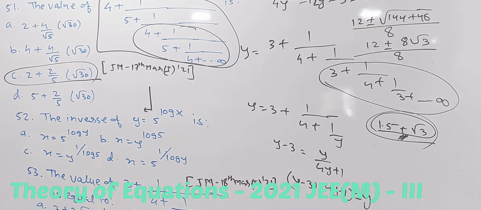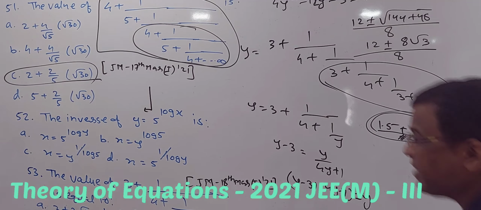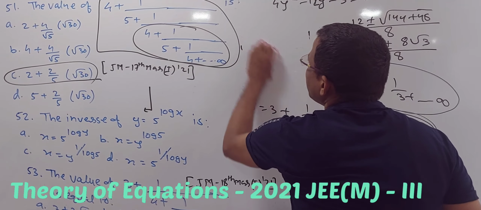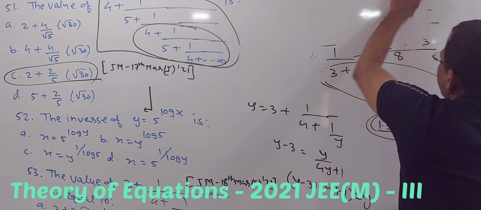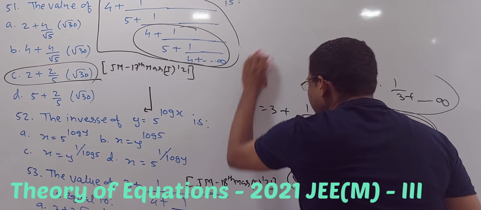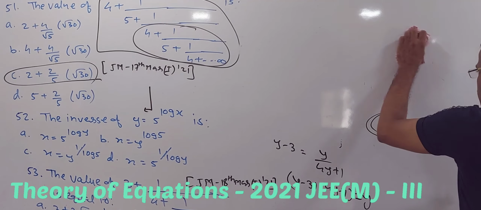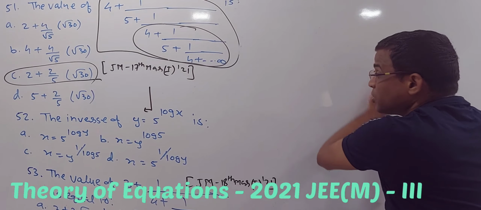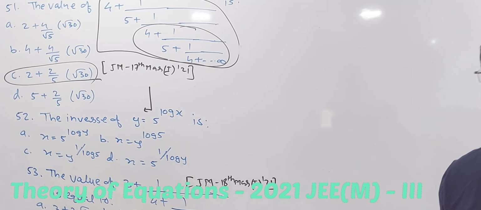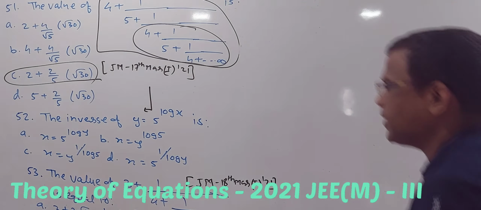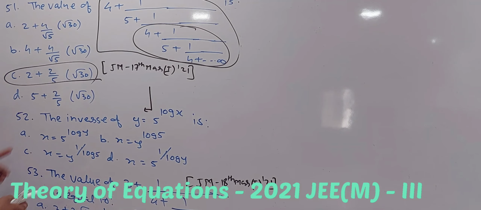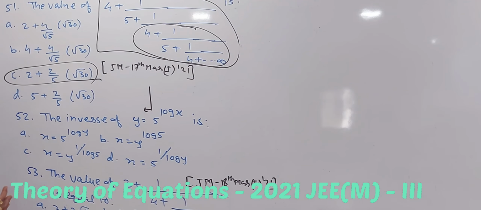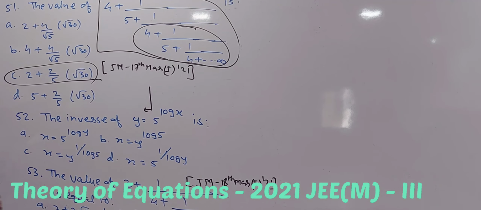So hardly, it's less than a minute question. And the second thing is that its level is way below JEE. I was shocked, I was seriously shocked when I saw these two questions in JEE Mains 2021. You can cross check. I cross checked 3 times whether this question is correct or not, but yes, it is correct. The 52nd question, the inverse, it is not directly correlated with this theory of equation, but I took it.